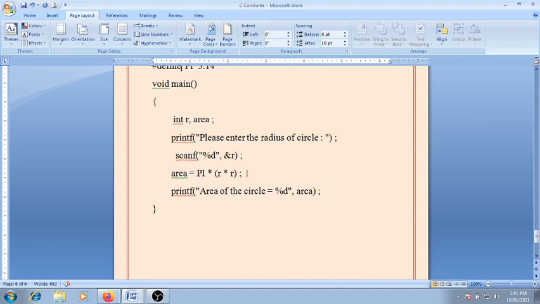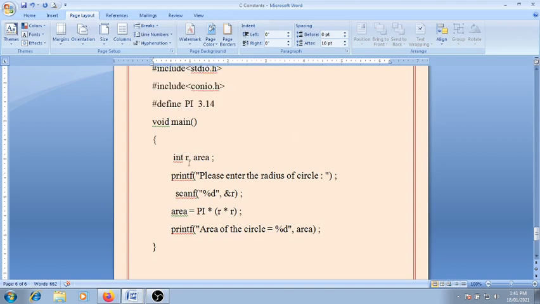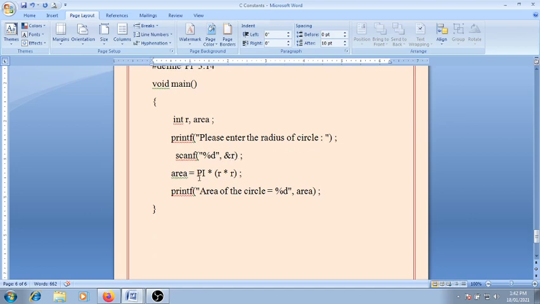This program is for calculating the area of the circle. How to calculate the area of the circle? We know the formula pi r square. Before using a variable, we declare that variable first. So integer r and area. So printf, please enter the radius of the circle. Scanf %d comma ampersand r. With the help of the keyboard input statement, through the keyboard we can take the value of the radius r. Now area equal to pi.